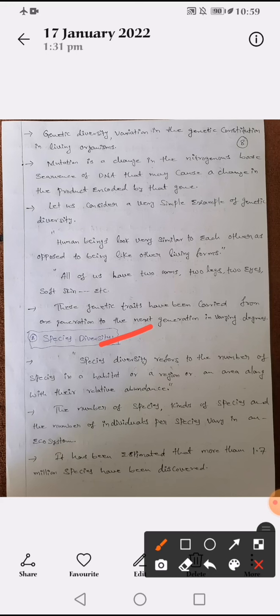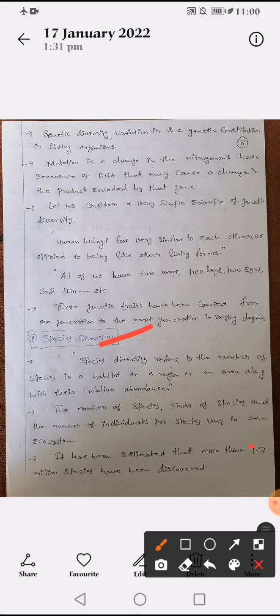Okay, a particular area, maybe explained in this form: for example, take trees, which are one type of species. Take the forest. In the forest there are so many species, so many different types of plant materials, and they also belong to different families.